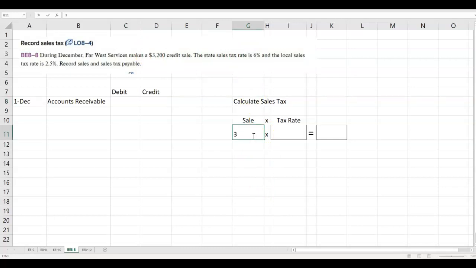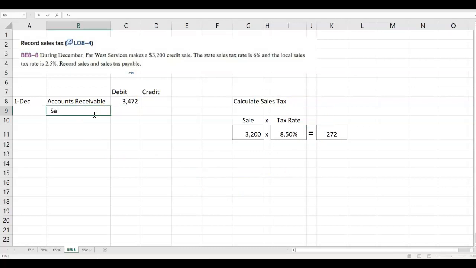So the sale is $3,200. The tax rate is 6% plus 2.5%, or 8.5%. 3,200 times 8.5% is $272 in sales tax collected on this 3,200. So they're going to receive 3,200 plus 272, or 3,472.